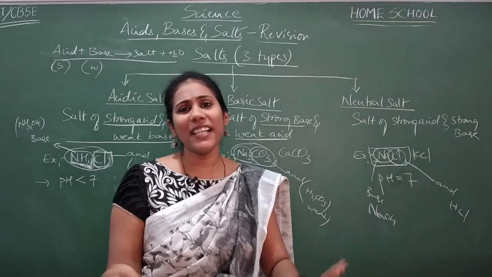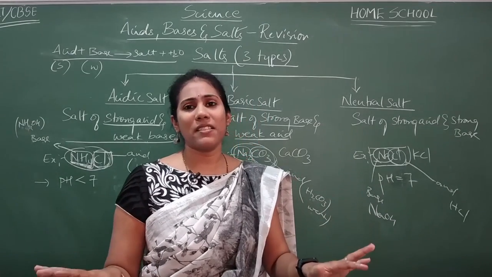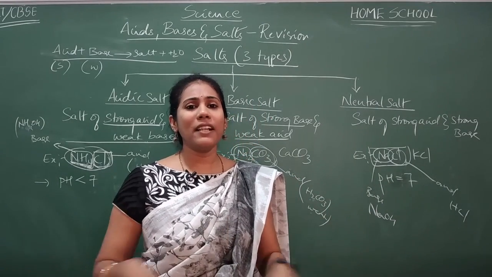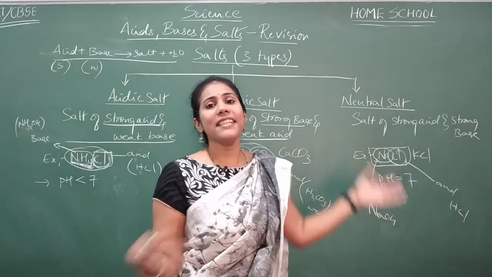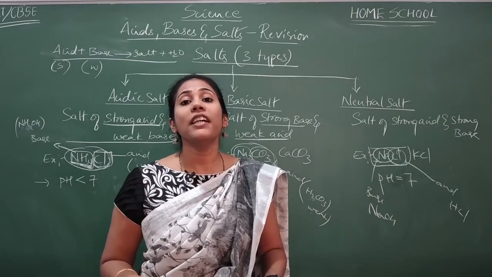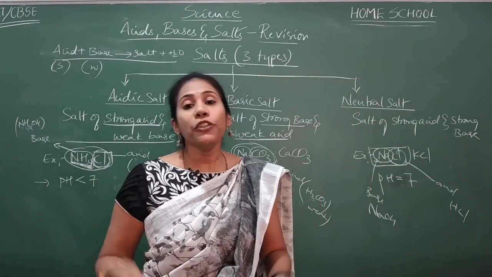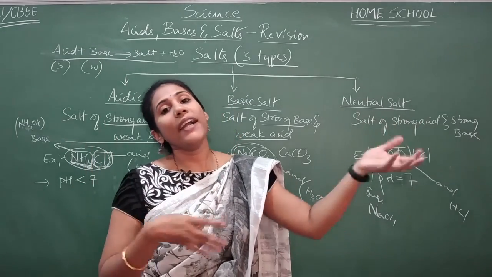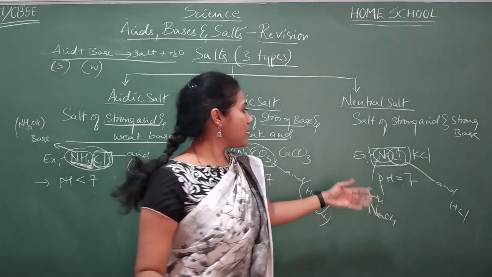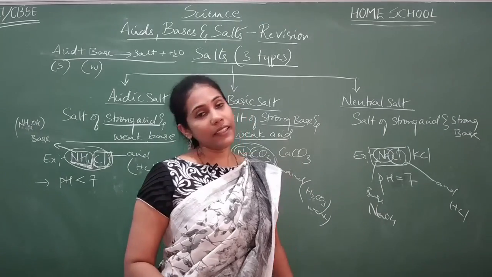Phenolphthalein is originally colorless. Even if you add phenolphthalein, no change takes place. You don't get any pink color, nothing, because it is neither an acid nor a base. You don't observe any change when you add methyl orange. You don't observe any change when you add red litmus or blue litmus, because the solution is neutral, not acidic nor basic. Right? Fine.